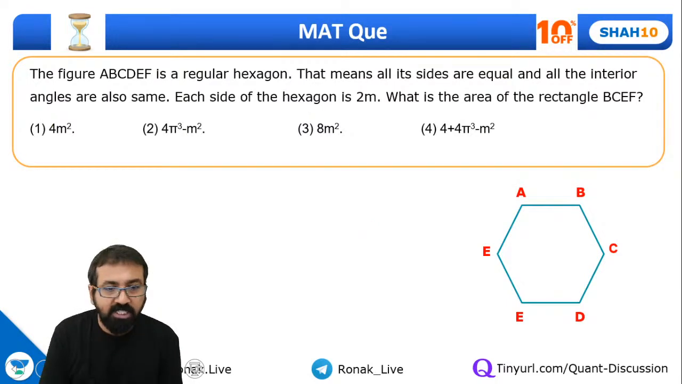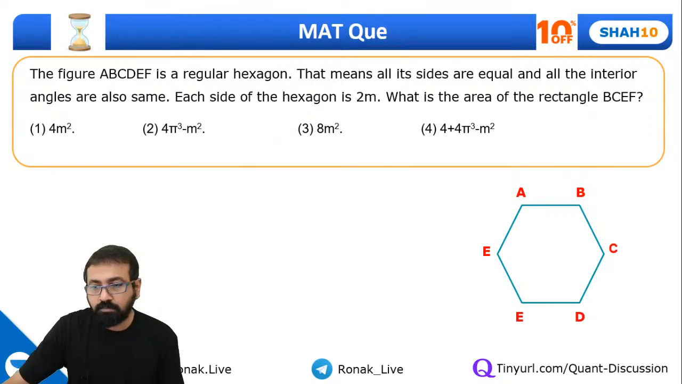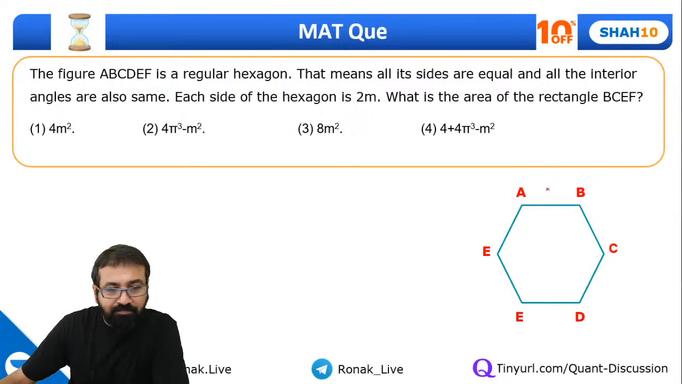Can you tell me what will be the answer for this question? ABCDEF is a regular hexagon. That means all sides and all angles are equal. Each side of the hexagon is 2 meter. So each side is of 2 meter.